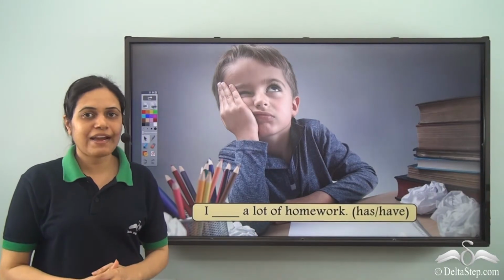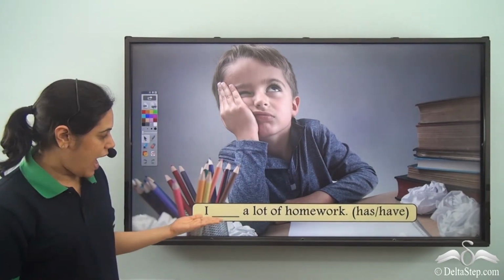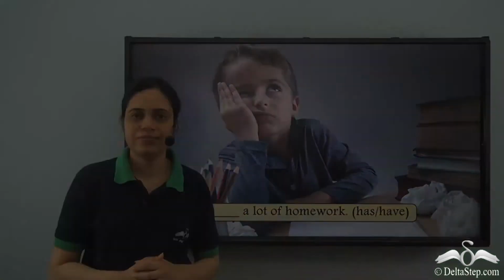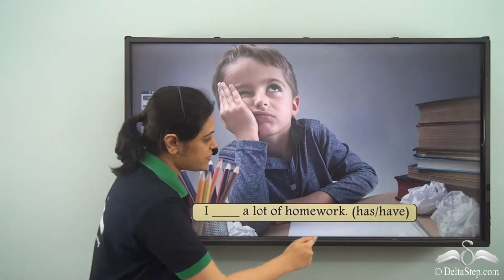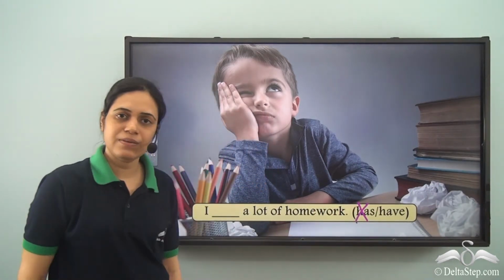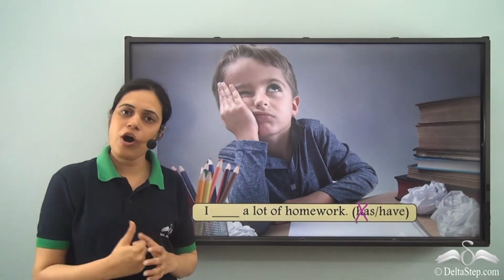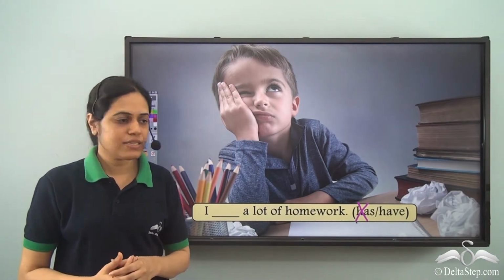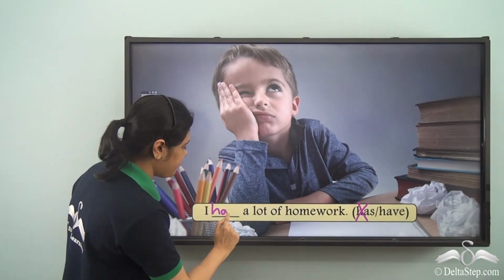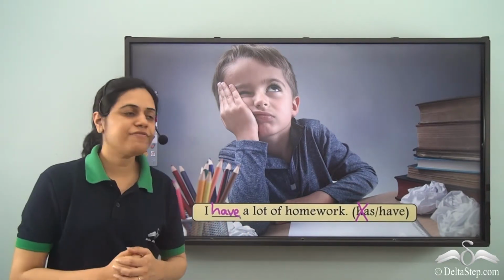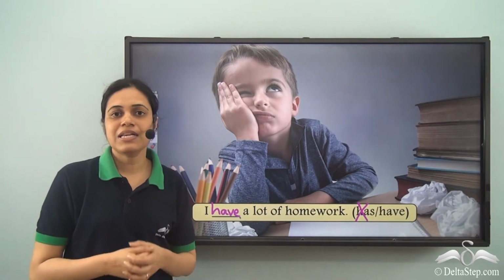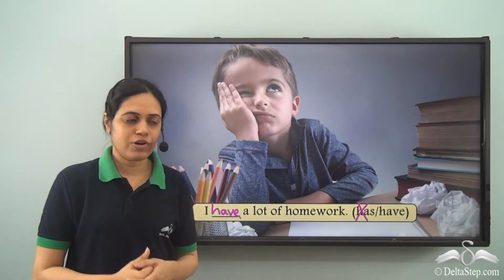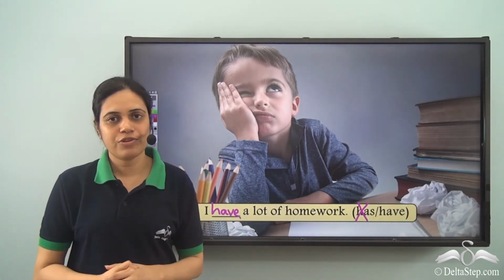Now, can you fill in the blank with the correct form of have verb? I dash a lot of homework. Will it be has or have? Now, we know that for first person, we never use has. It is either have or had. Have is for present tense. Had is for past tense. So it will be have. I have a lot of homework. That means I have to undergo or do a lot of homework.